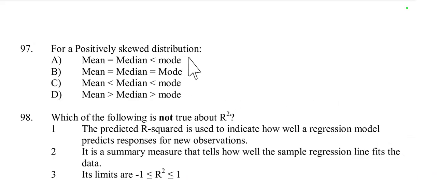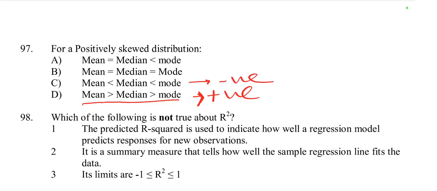Then question number 97. For a positively skewed distribution, mean, median, mode: when mean is equal to median is equal to mode, it is a symmetric distribution. When mean is greater than median greater than mode, it is a positively skewed distribution. When mean is less than median less than mode, it is a negatively skewed distribution. So option D is right, positively skewed, mean greater than median greater than mode.